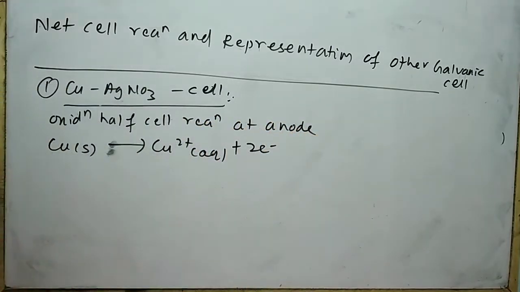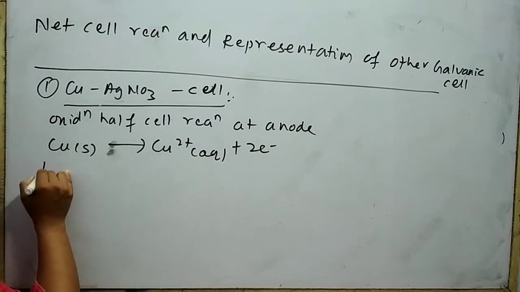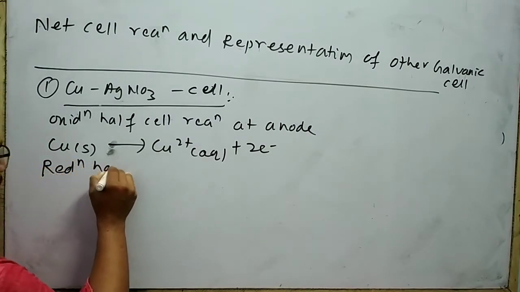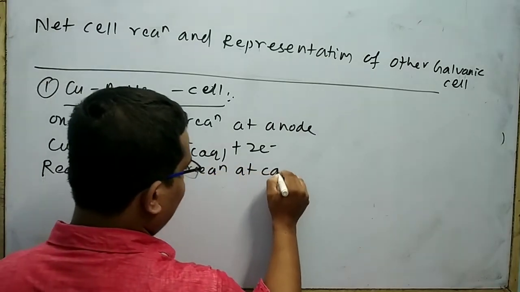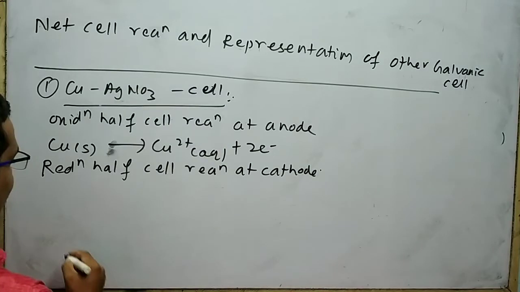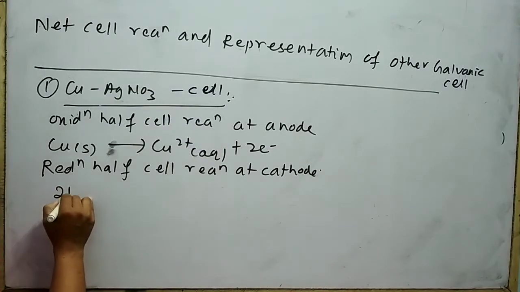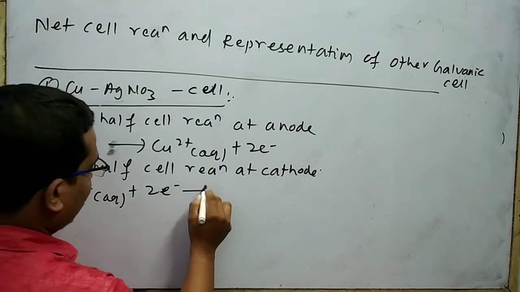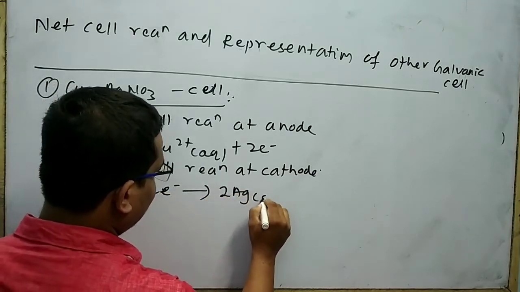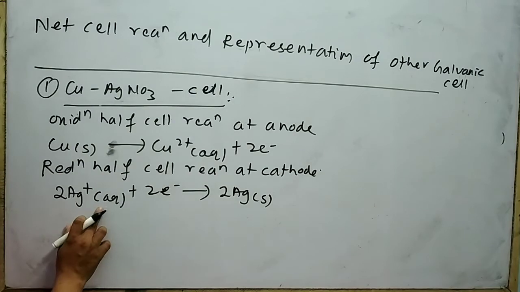On the other hand, the reduction half cell reaction at the cathode is 2Ag+ aqueous plus 2 electrons gives 2Ag solid. This is your reduction reaction.